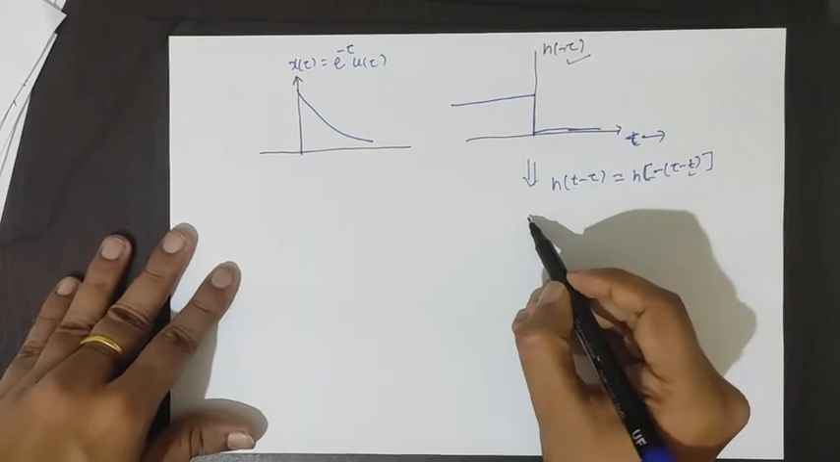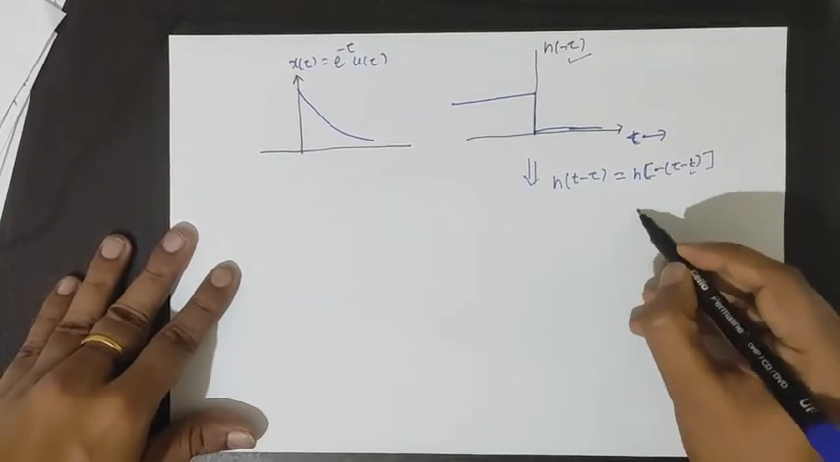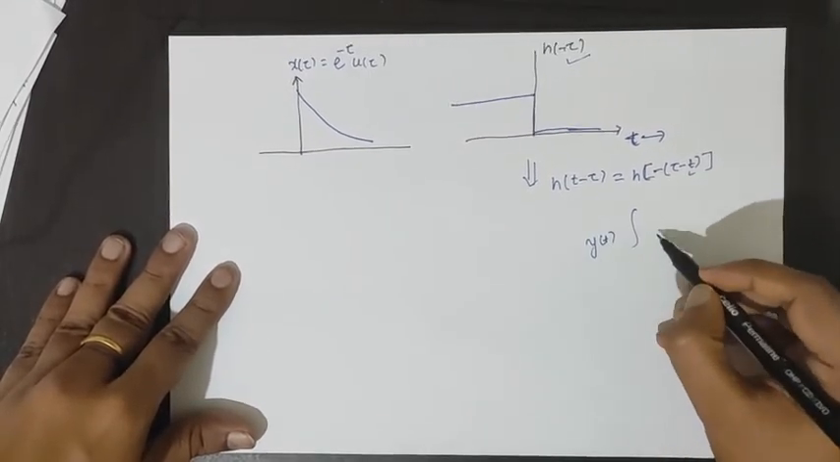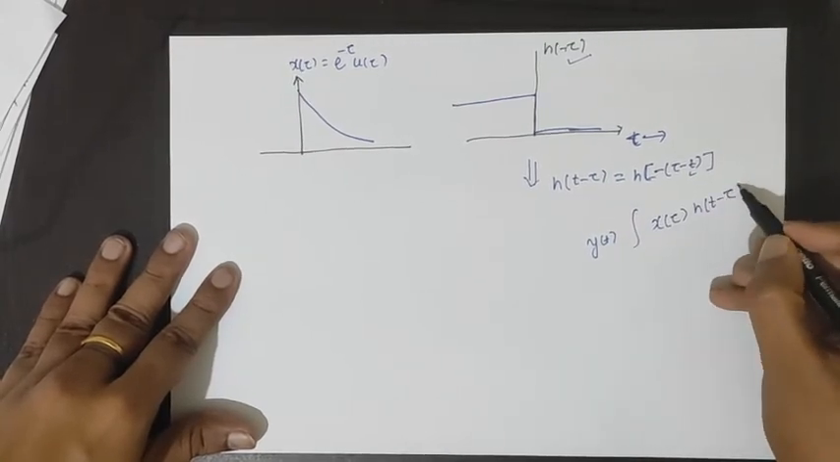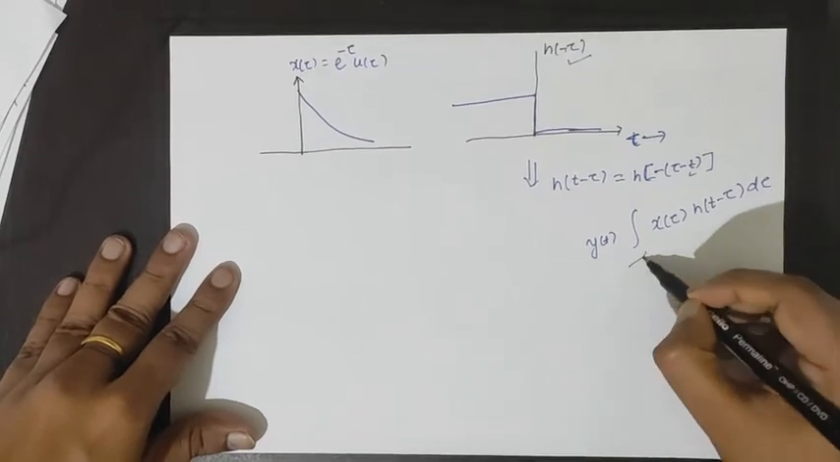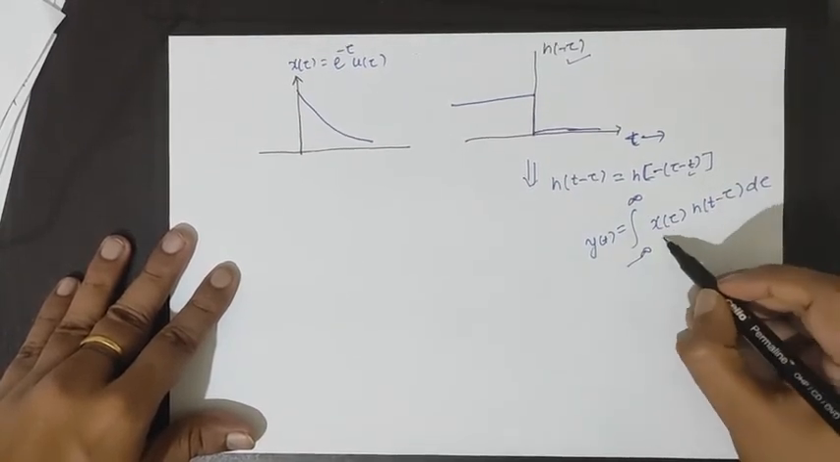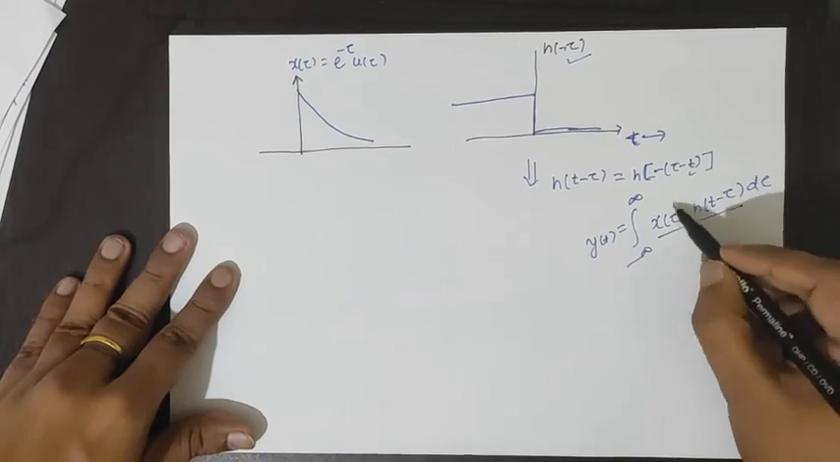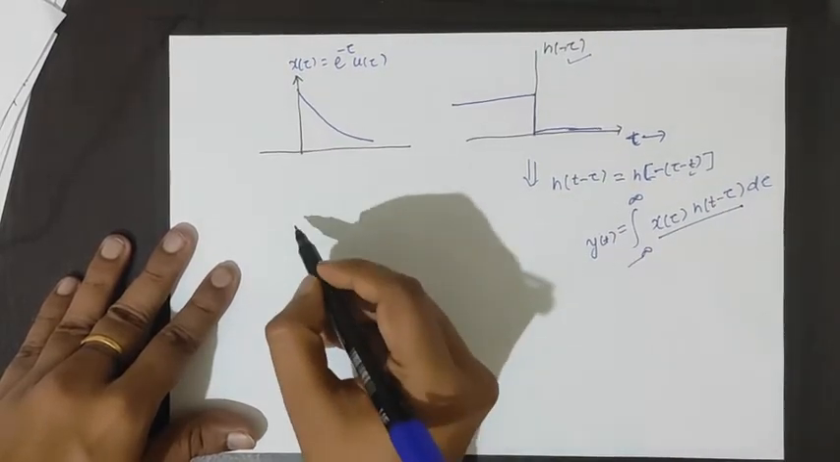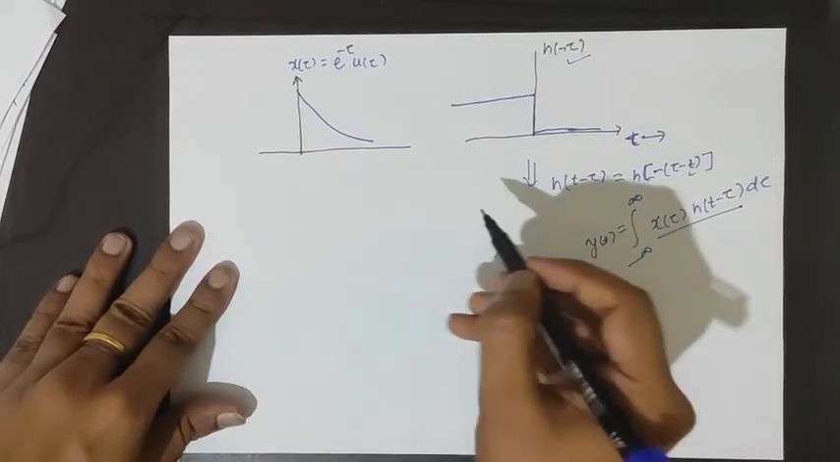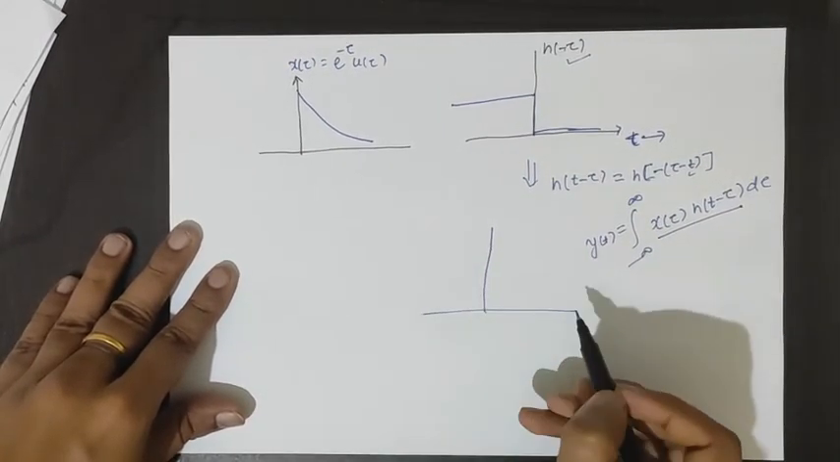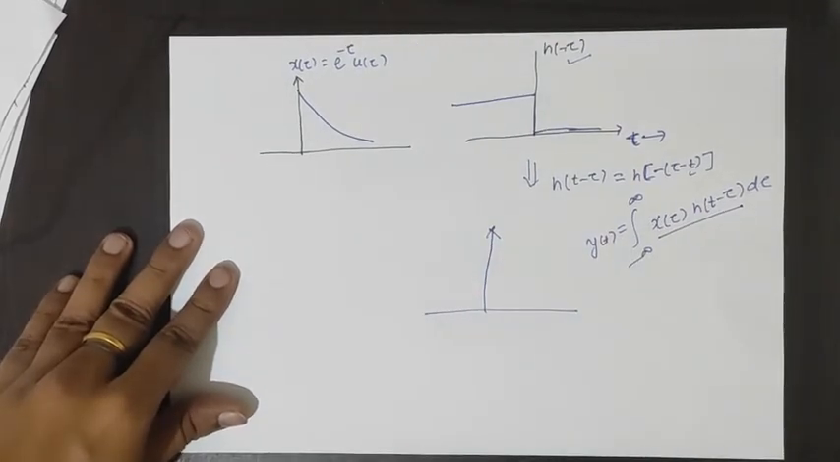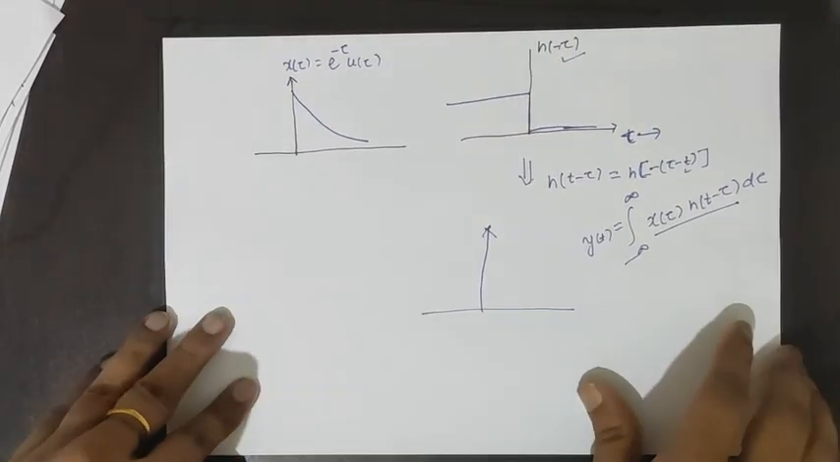Now since we have to shift this signal with respect to time, what we have to do is find the area under the product x(tau) h(t minus tau) d tau. This product, that means the area under this product. Let's say we will draw a fresh one.